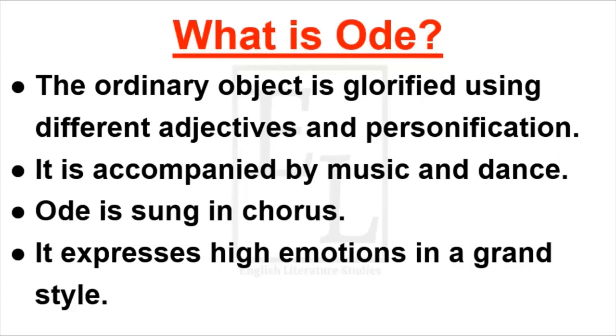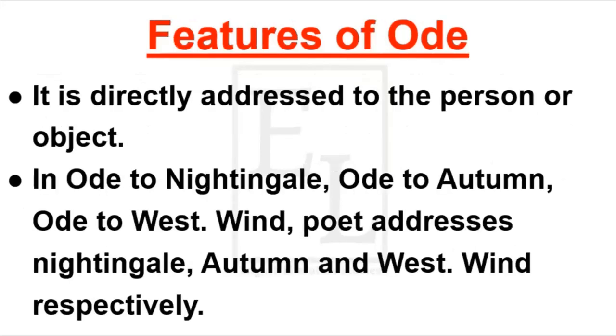When a poet wants to describe his exalted emotions, the exaltation in his emotions, then he uses ode. So, when a poet wants to describe his high emotions prestigiously, in a dignified manner, then he chooses to write an ode. Let's look at some features of ode.